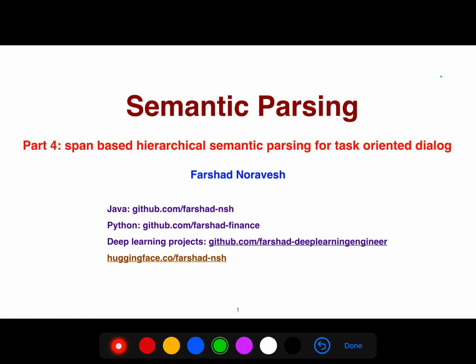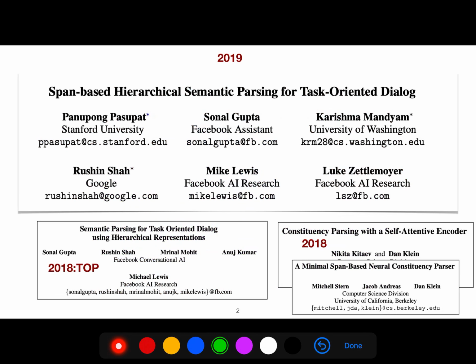Well, this article is about those paradigms that use some scores and then use the CKY algorithm to create the graph. So I'm explaining this article, span-based hierarchical semantic parsing for task-oriented dialogue.